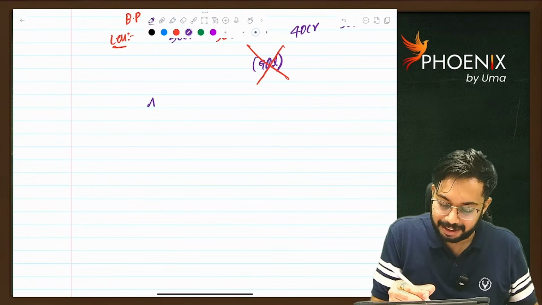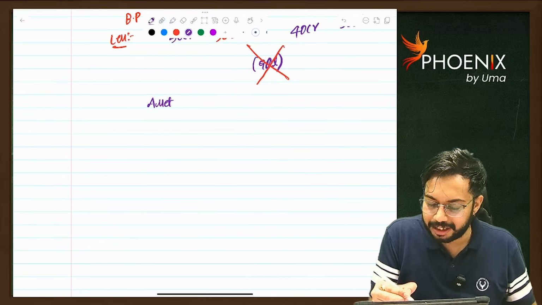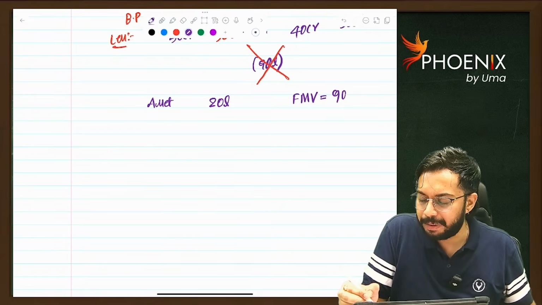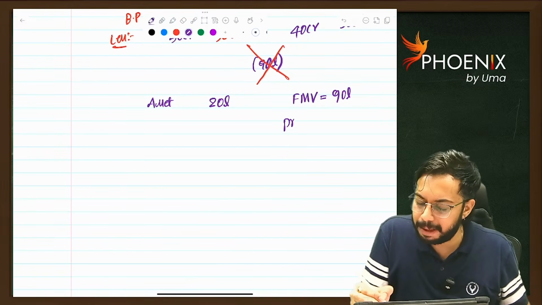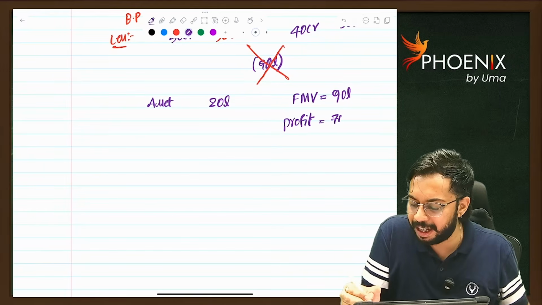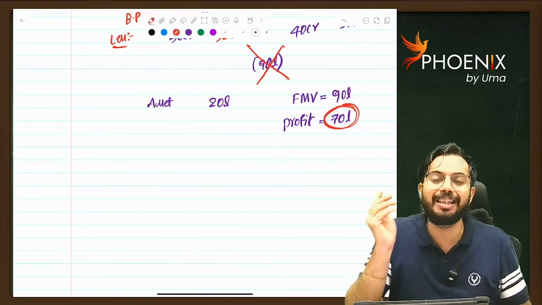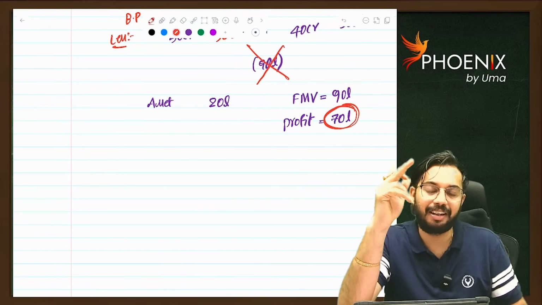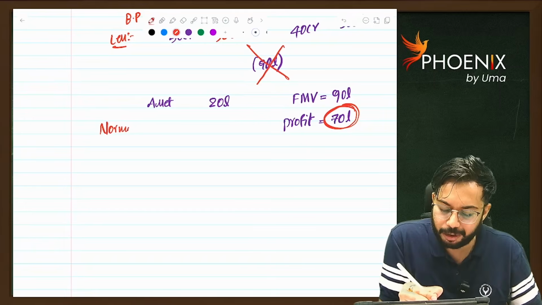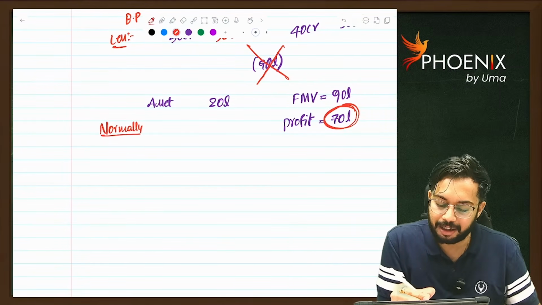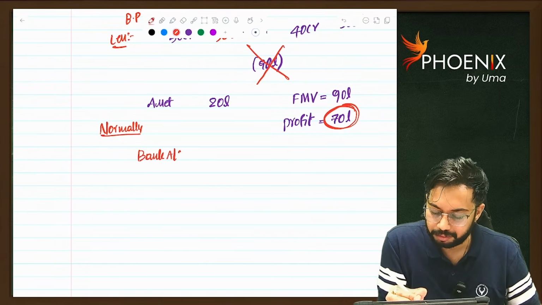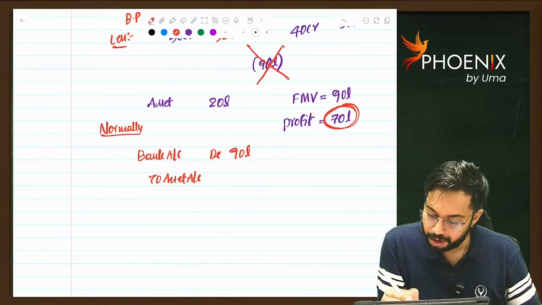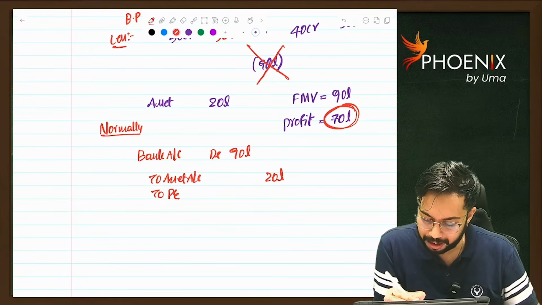See, there is one asset. The asset cost is 20 lakh rupees, but fair market value is 90 lakh rupees. I don't want to pay tax. Now, how much is my profit? If I sell in the market, my profit is 70 lakh rupees. On this 70 lakh rupees, I don't want to pay tax. What will I do? There is one hack. Normally, as per accounts, you will write: bank account debit 90 lakhs, to asset account 20 lakhs, to P&L account 70 lakhs. Correct?